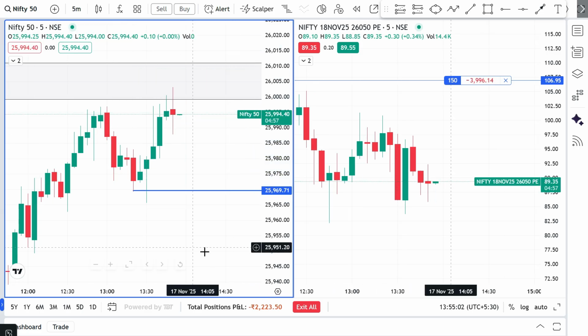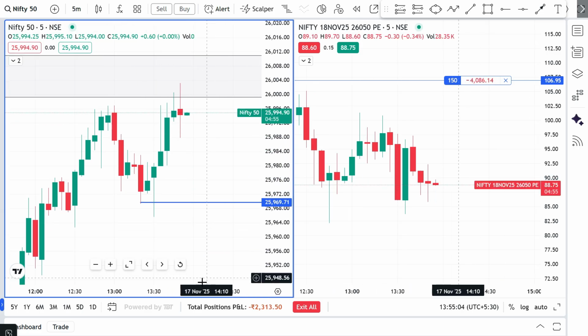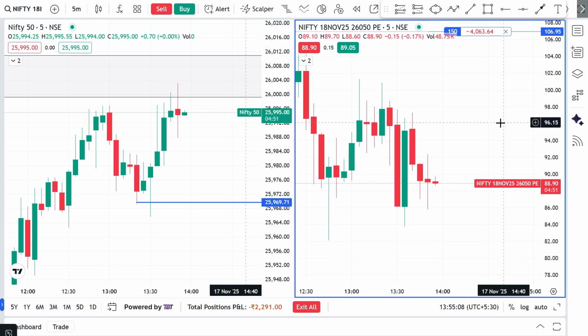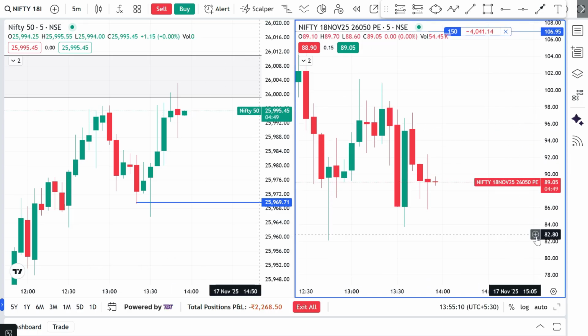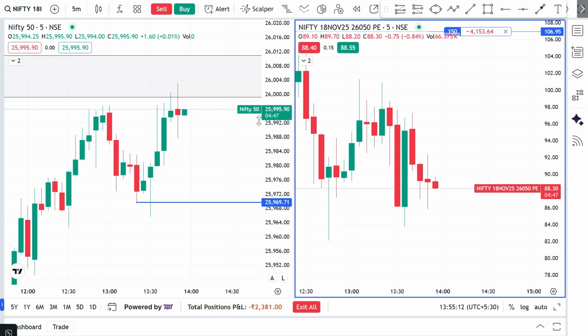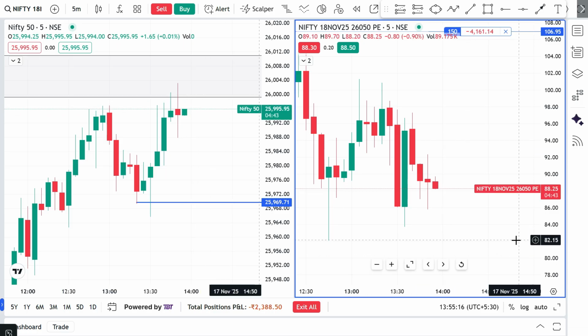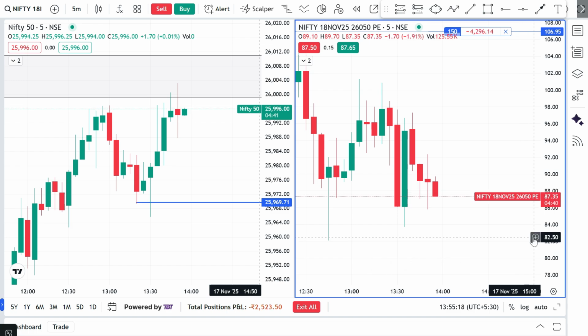I'm not expecting it to fall and give me a minimum 1:3, 1:4 target. The reason is it's already 1 o'clock, so there is no time to fall either. That's why I'm expecting 1:2 risk to reward ratio. This blue horizontal line is going to be my target. Let's wait for the candle close. In case of option movement, we only entered half of the quantity we enter at regular time.